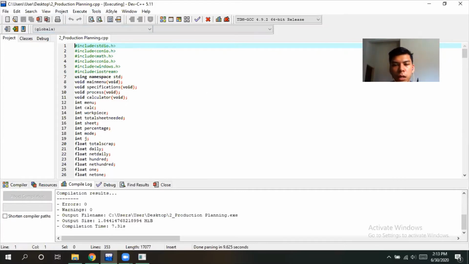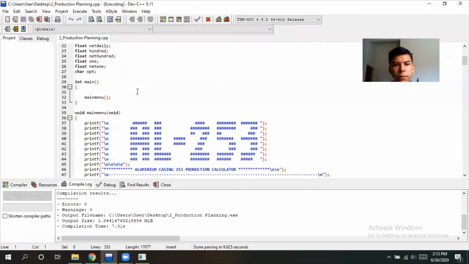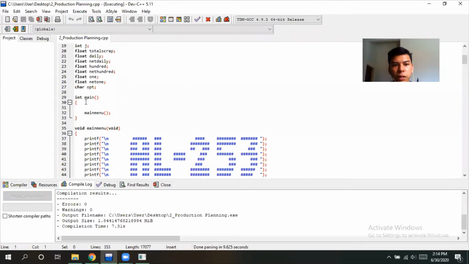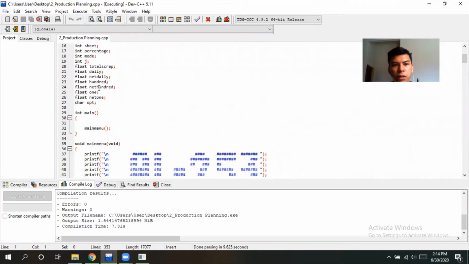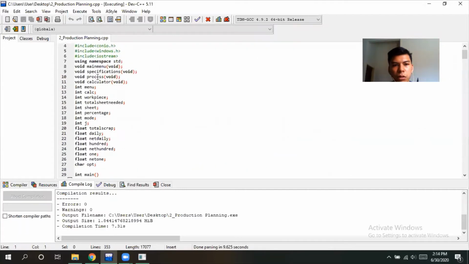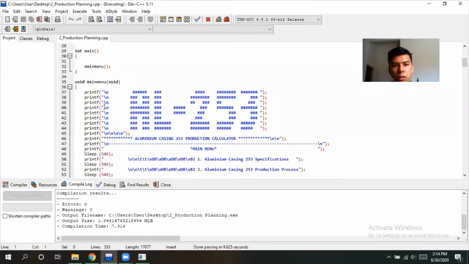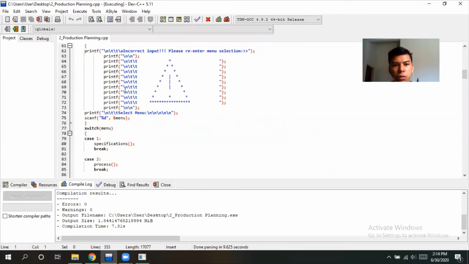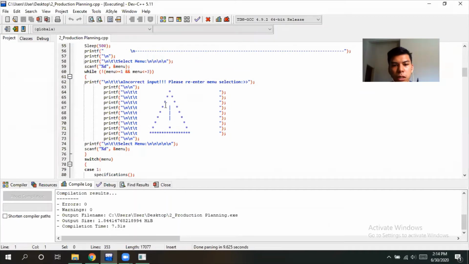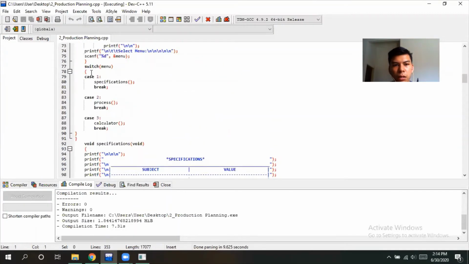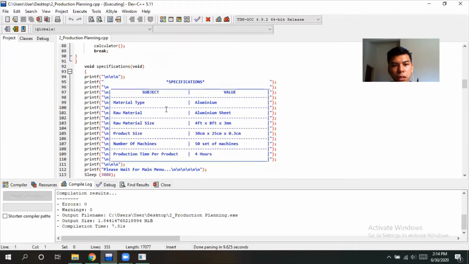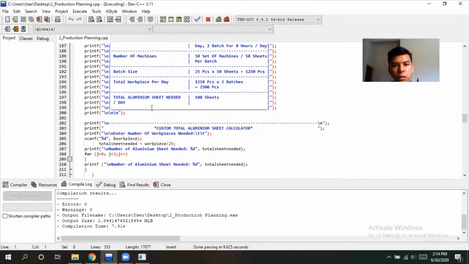Okay, this is my coding. I use four main functions, which are main menu, specification, process, and calculator. This is my declaration of the function. Main menu, this one is the warning sign, and then here I use a switch menu, which has 3 cases to display the function, calling the function again. This is the coding of the function.